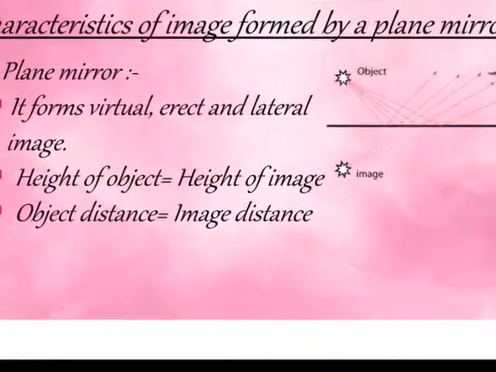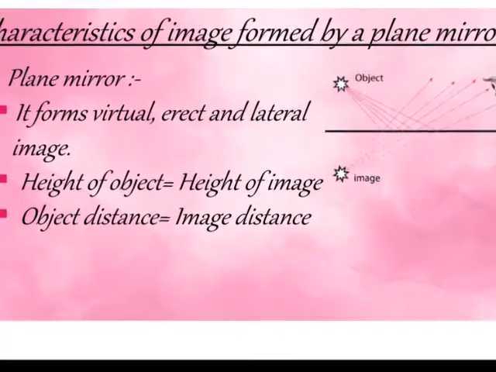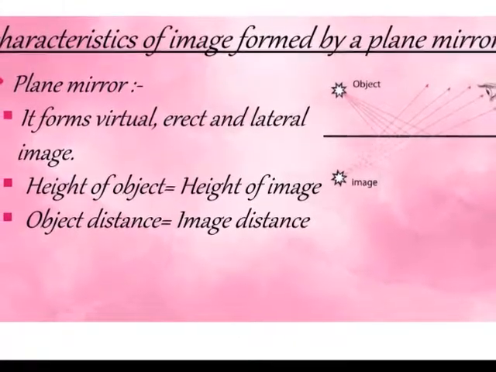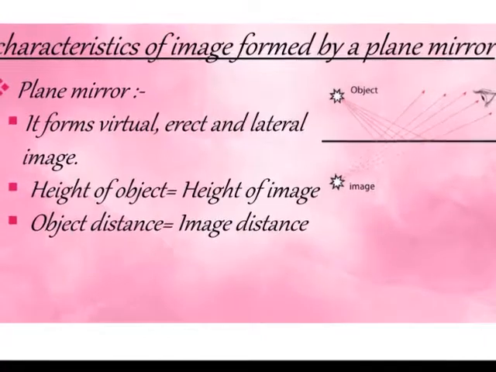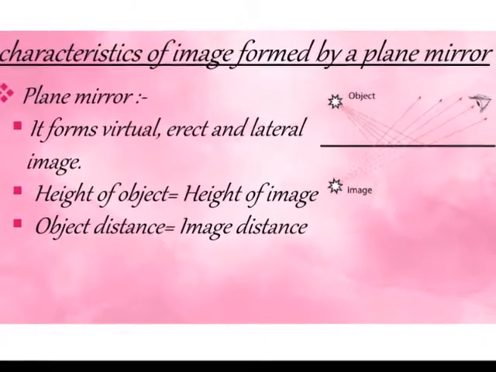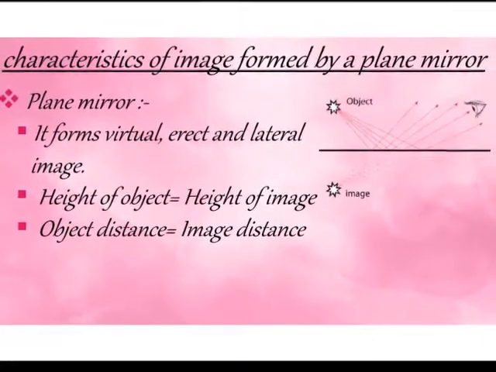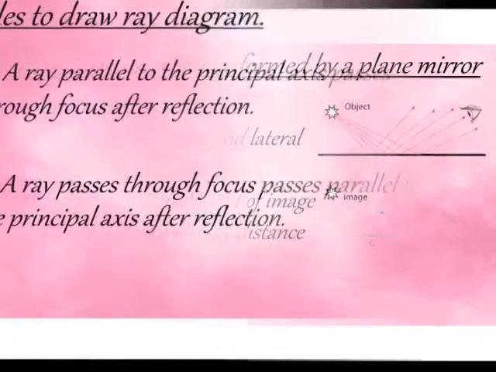Characteristics of image formed by a plane mirror. Plane mirror. It forms a virtual, erect and laterally inverted image. Height of the object is equal to height of image. Object distance is equal to image distance.